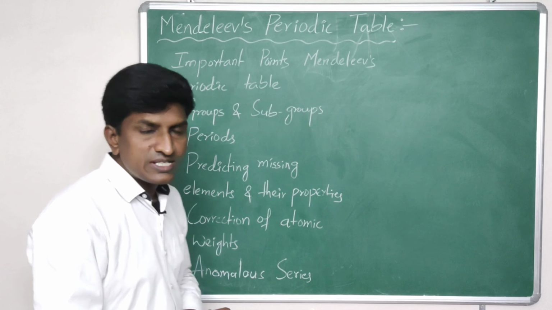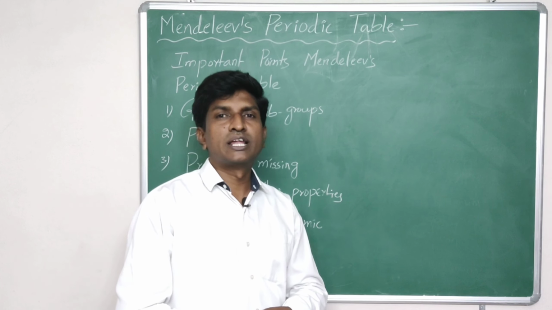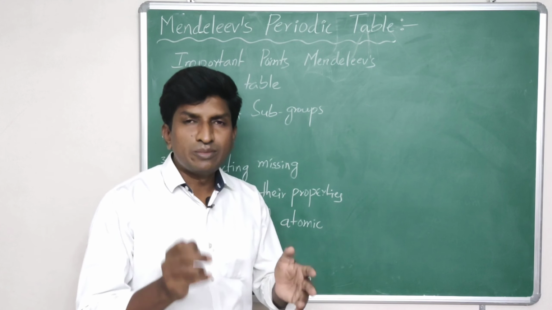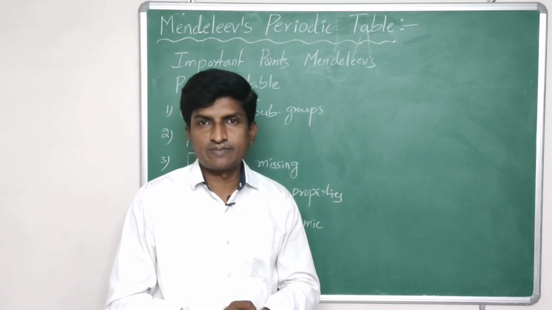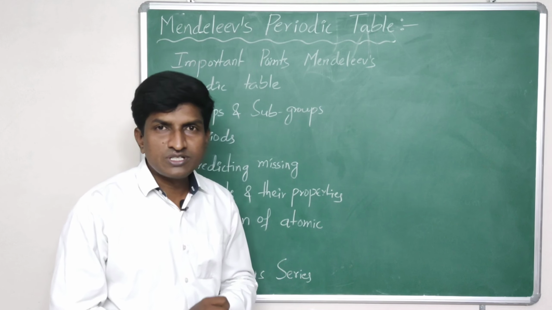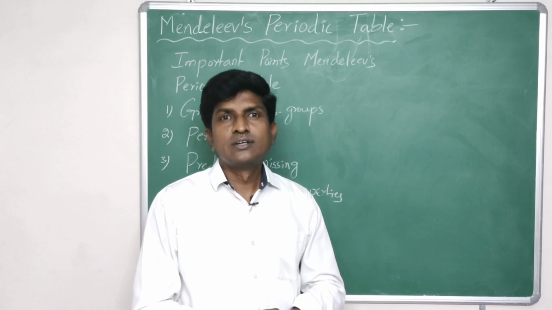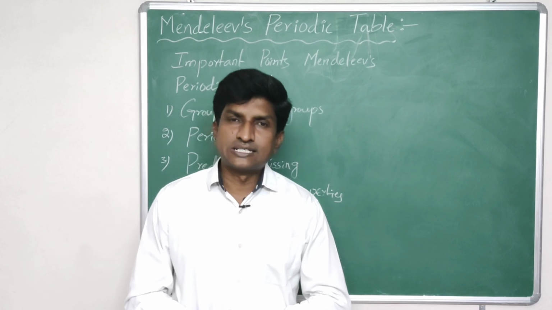While arranging the elements in Mendeleev's periodic table, Mendeleev observed that a few elements could not be placed in particular groups as per their weights. Based on this observation, Mendeleev tried to correct their atomic weights.